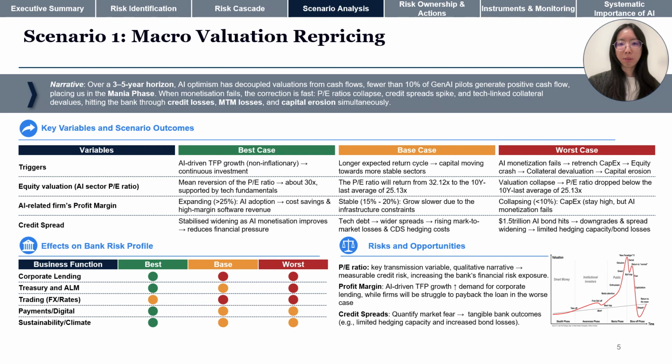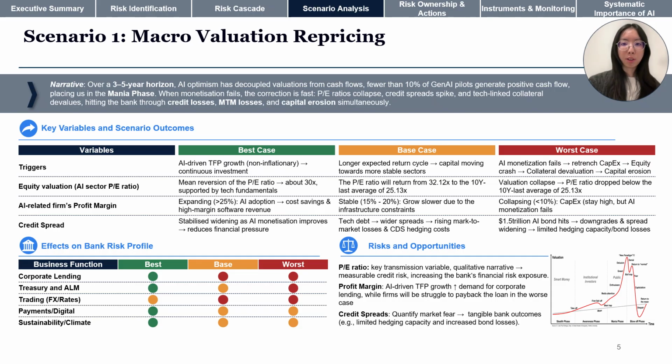To translate this narrative into financial impact, we explore 3 key variables. First is the AI sector PE ratio, where in the risk case it will revert from the high current level to the lower 10-year average, directly devaluing technical collateral and reducing the bank's credit portfolio quality. We also use AI profit margin as a proxy for repayment capability. Dropping below 10% signals failed monetization, transforming corporate liquidity stress into bank credit risk due to rising defaults. Finally, credit spread quantifies market fear, where systematic selloffs lead to bond losses and limit hedging capacity, all of which will change the bank's risk profile.